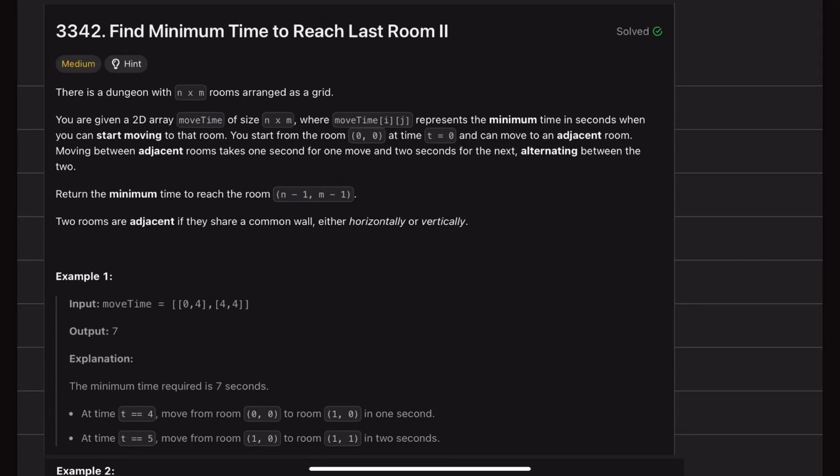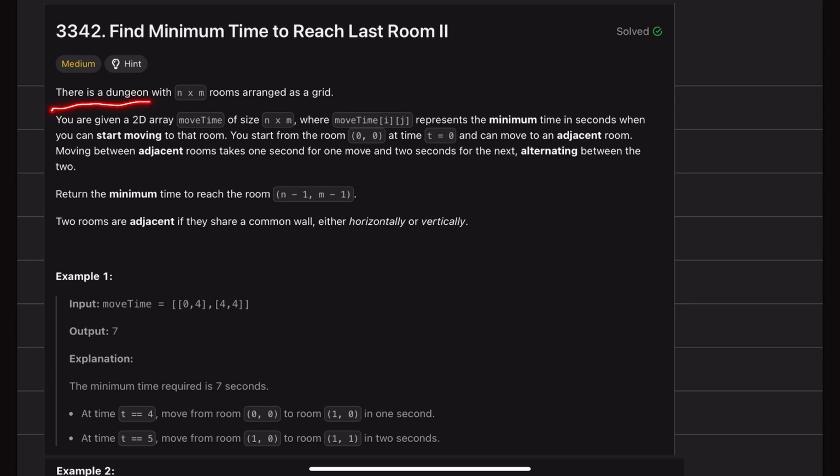Hello everyone. So let's see how to solve today's question. Today's question is Find Minimum Time to Reach Last Room 2. This is part 2 of the problem, Find the Minimum Time to Reach Last Room. The first one is also similar. If you want the explanation for that, I'll be happy to do that. But let's first go through this one, and I think you should be able to do it on your own once we are done with this.